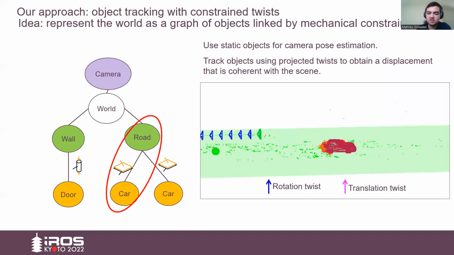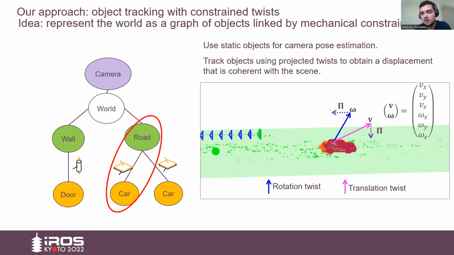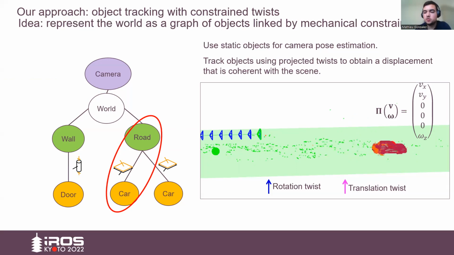So how can we do that? Well, if we simply estimate a twist that is not constrained, we can obtain a twist that is not coherent. To constrain it, we propose to use a projection operator pi and to project each component of the twist so that it is coherent with the plane that has been estimated. This way, when we update the pose of the object, it will stay coherent with the structure of the scene.